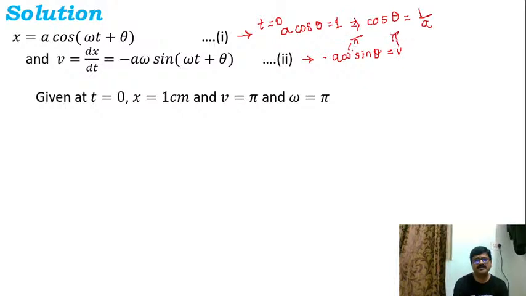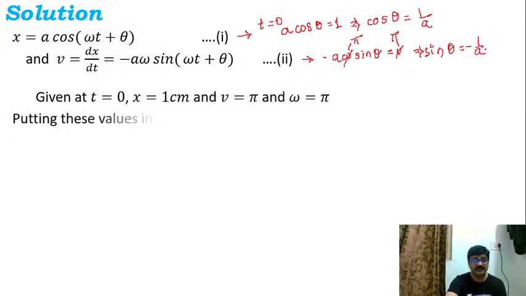So pi and pi cancel off, so thus I can very easily write sine theta is equal to minus 1 by a here. So sine theta is minus 1 by a. That is what we will get, that is what I have mentioned here.